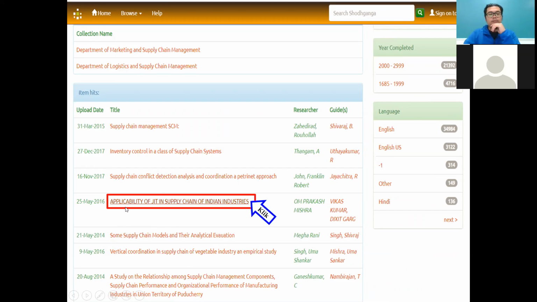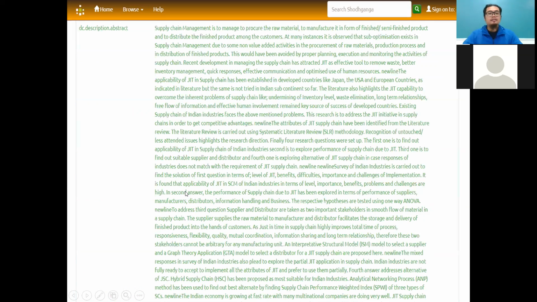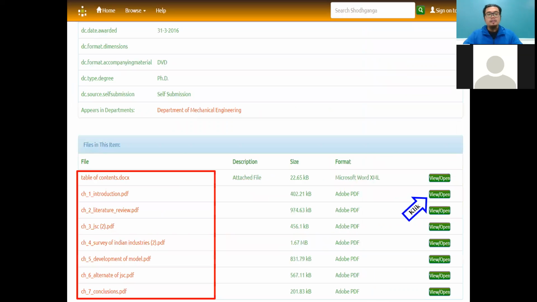So I'm interested in this topic, applicability of JIT in supply chain of Indian industry. Quite straightforward, but an interesting topic. So I just click this title. And then there is some information from the abstract here. Okay, you need to scroll down. So they have information here. But in this part, you cannot get the full thesis. Yeah, you can get the full thesis, sorry.